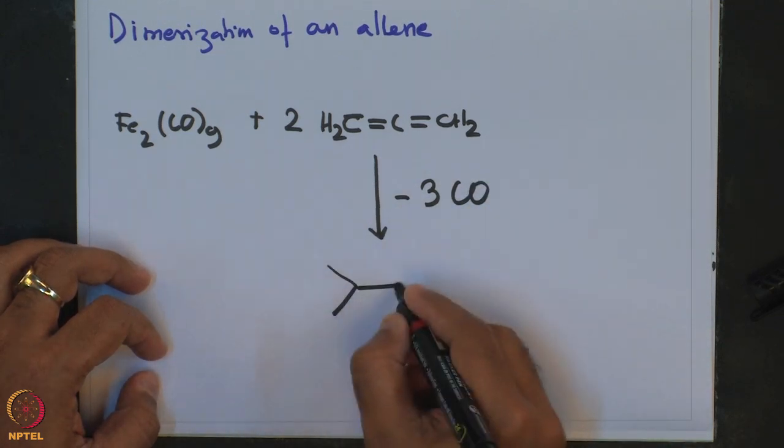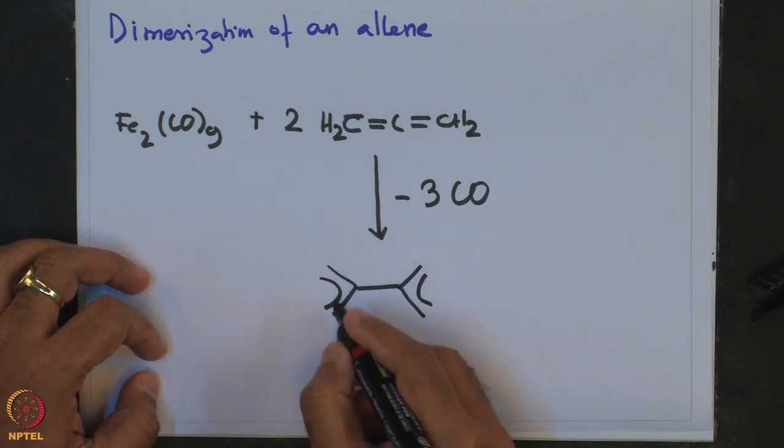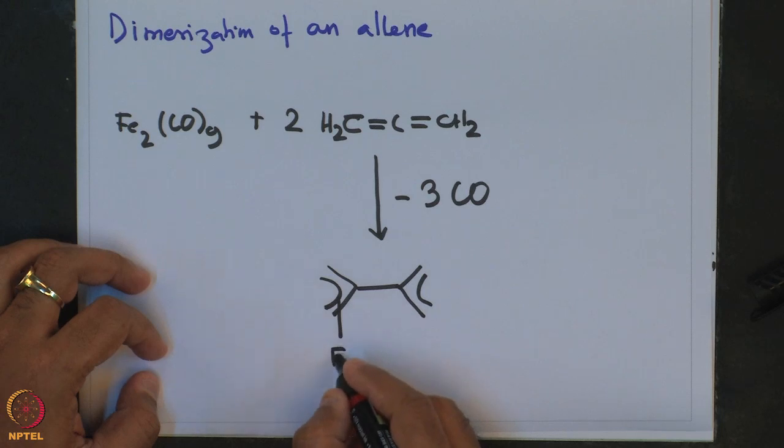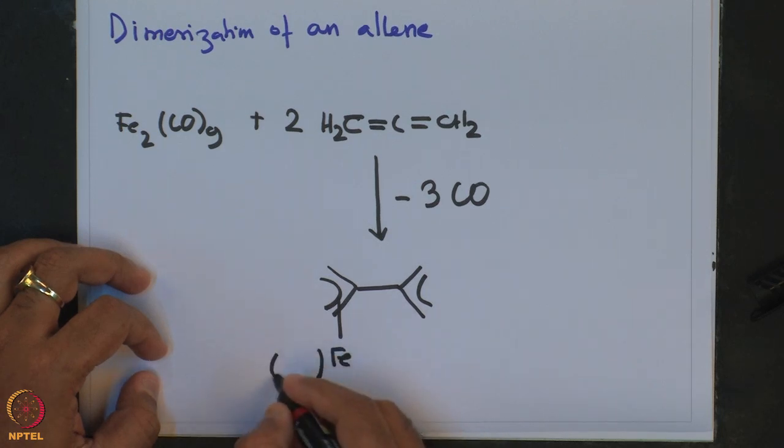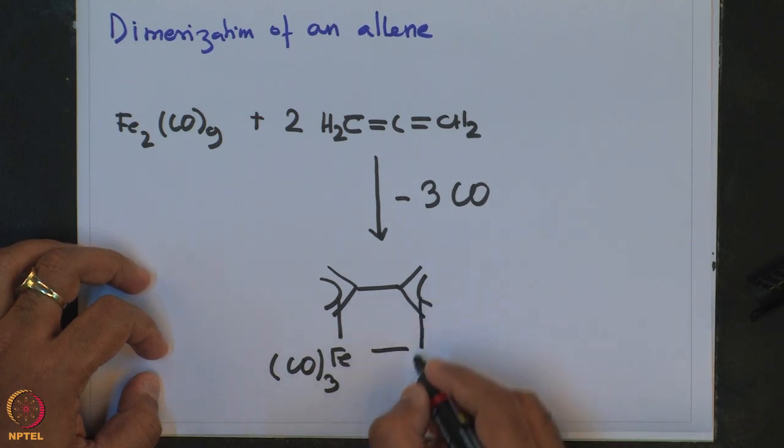molecules and formation of this dimeric diallyl iron dinuclear compound as is shown over here.